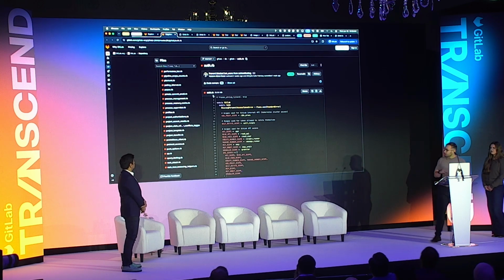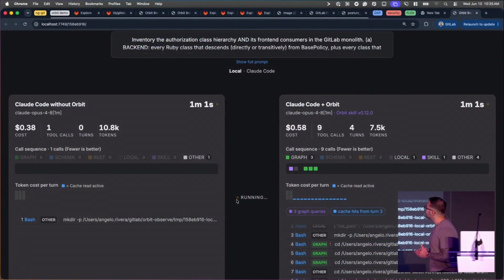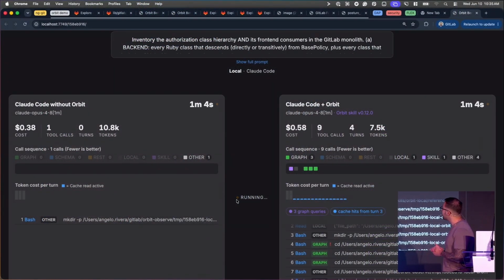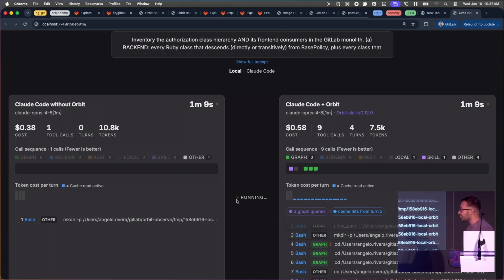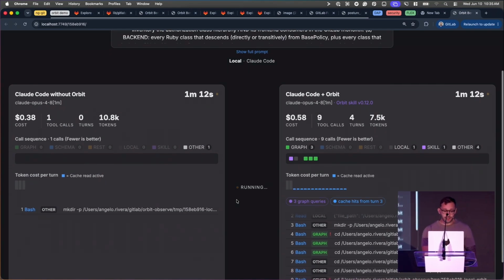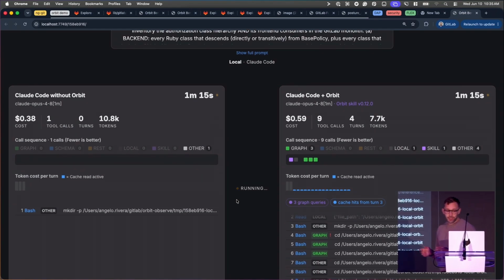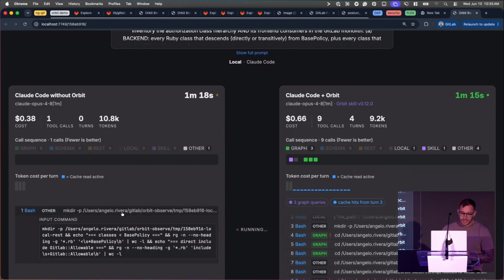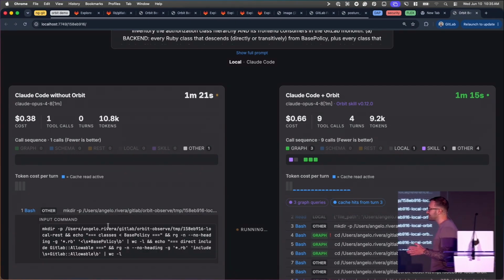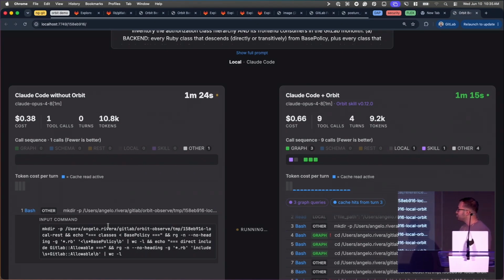Mm-hmm. And so if we're going to make any change, we want to know what's going to be affected and how. So if we go back to the benchmark here that's already running, we've asked a prompt saying, can you get the complete authorization class hierarchy and all of its front-end consumers within the GitLab monolith? And remember, this is 50,000 files. Mm-hmm. So let's jump into what's going on here. Claude Code without Orbit is doing the normal thing that you would expect any agent to do. It's searching through all 50,000 of those files. It's using the classic tools like grep and text search, and essentially assembling the entire picture from scratch.